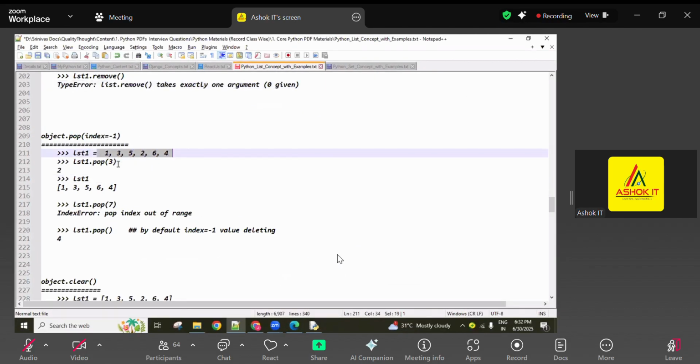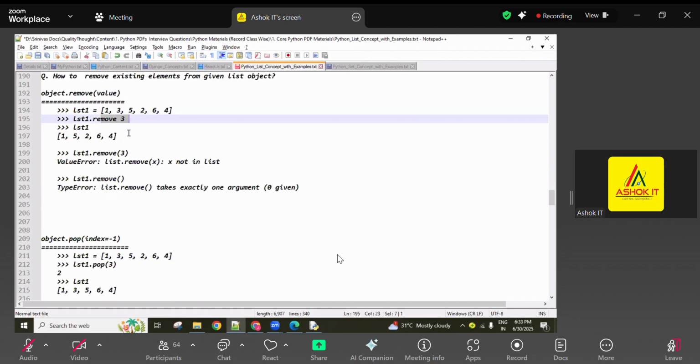Sometimes they give an input like this with pop 3 and ask what the output is. Some people select this one as deleted, some select that one. So you have to select carefully. Pop method considers the given input as an index. If that index is available, it deletes. If that index is not available, IndexError is returned. So remove method deletes that value if available, and if not available, ValueError is returned. So what is the difference between remove and pop method? Very, very important question. Carefully you have to answer it.